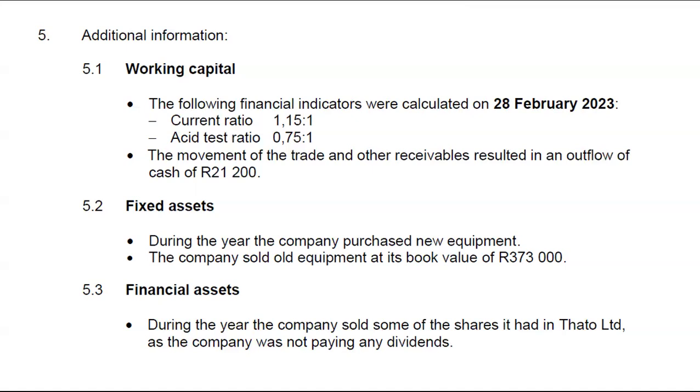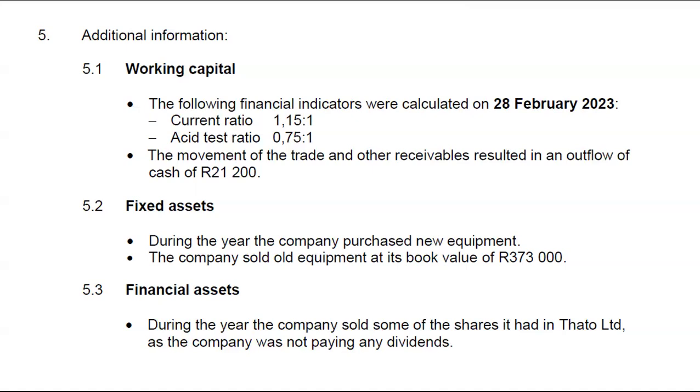And I want us to go to working capital and think of what trade and other receivables are. What exactly is trade and other receivables? We know it's an asset, and we also know it's a current asset. But what resulted in us having trade and other receivables?